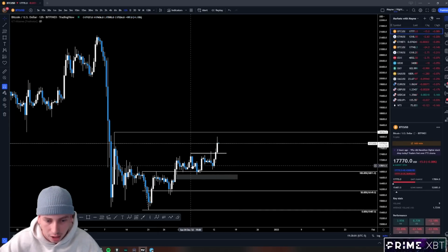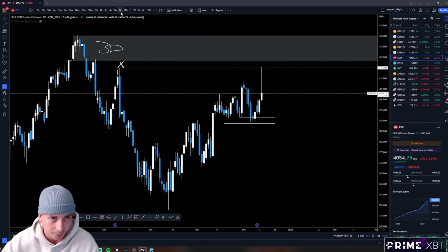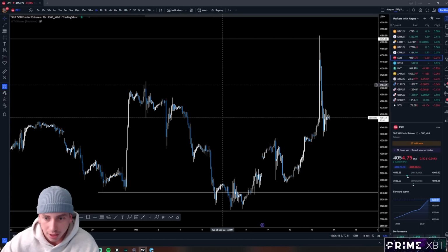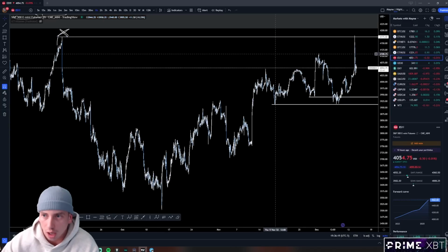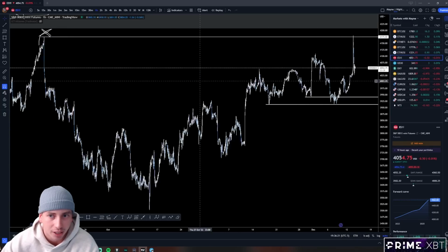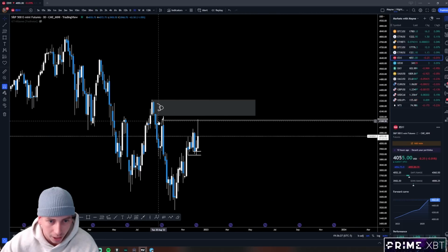We were in this shitty little range for almost 2 weeks. This is an ugly, very ugly candle that we just closed here on the daily. However, we did catch the move, the exact same as Bitcoin. I gave you guys the drawn liquidity. I said the drawn liquidity is 41.75. I thought we might trade higher up into this 3-day order block, but I said this is the next area of liquidity here. I was hoping we would trade up into this 3-day order block.